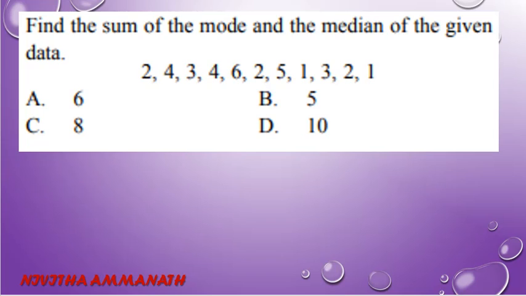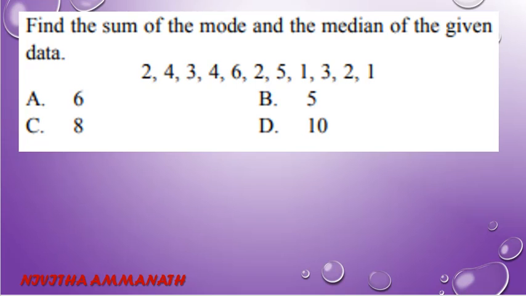Find the sum of the mode and median of the given data. What is mode? What is median? Median is the number that occurs in the center when we arrange the data in ascending or descending order.